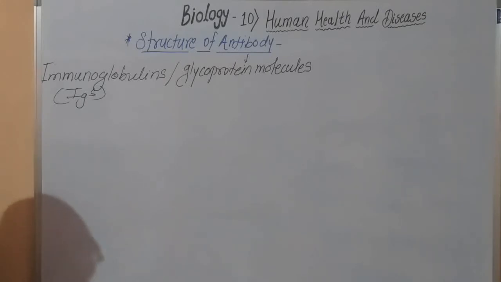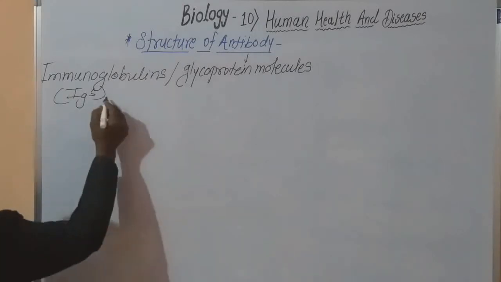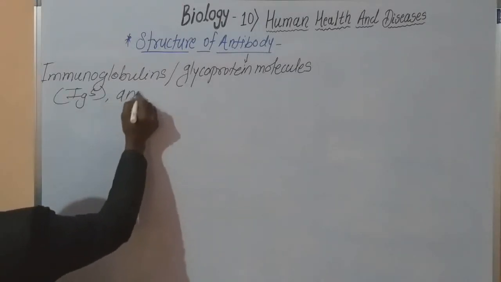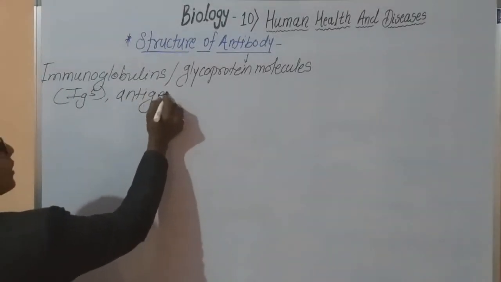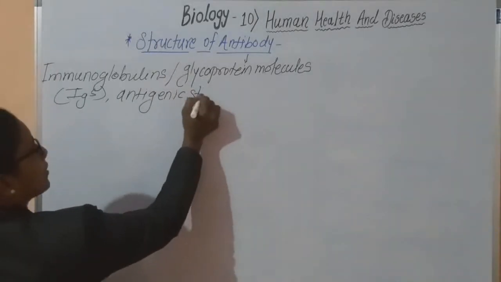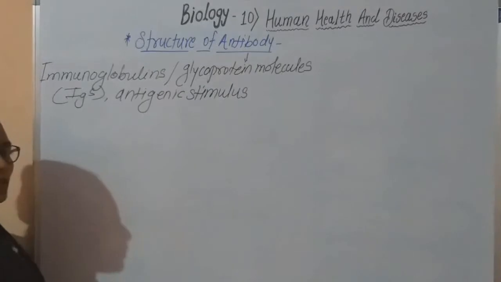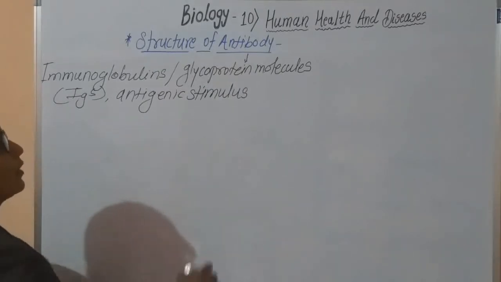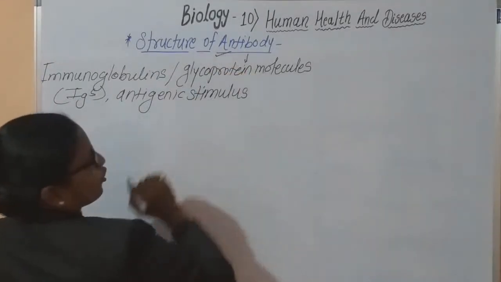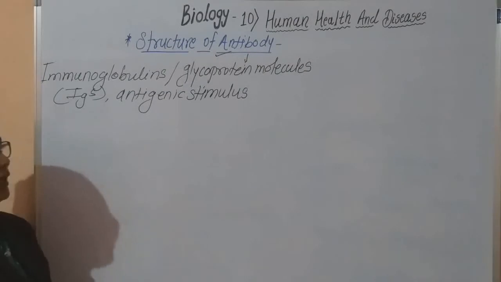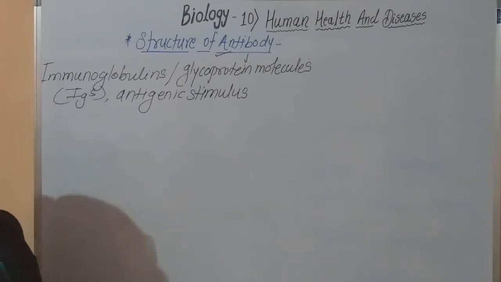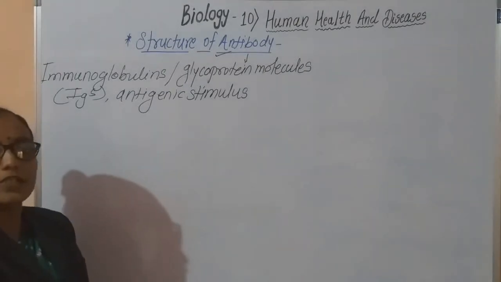These antibodies are produced in response to the antigenic stimulus. When an antigen is produced in our body, there is production of antibodies. Hence the production of antibodies is due to the antigenic stimulus.